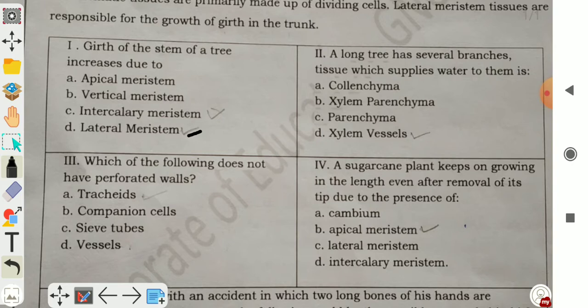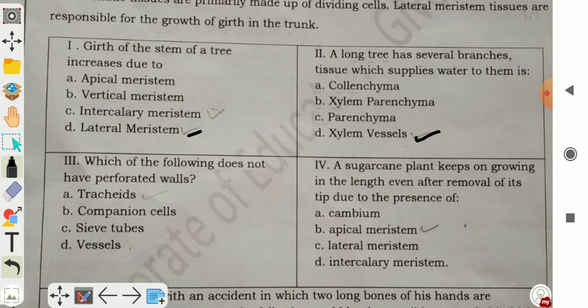Question number 2. A long tree has several branches; the tissue which supplies water to them is: which part provides water to the different branches of the plant or tree. First one is collenchyma, second xylem parenchyma, C parenchyma, and D xylem vessels. So the correct answer will be D, xylem vessels.